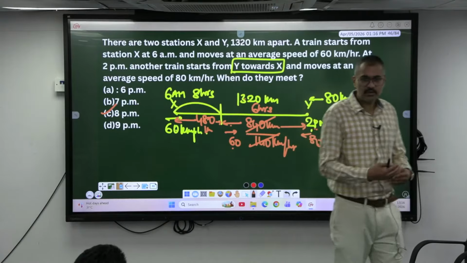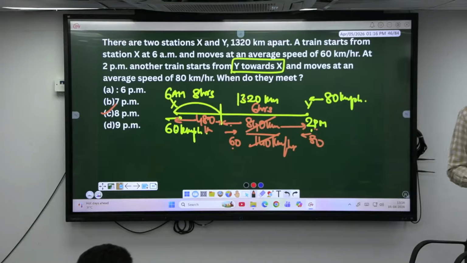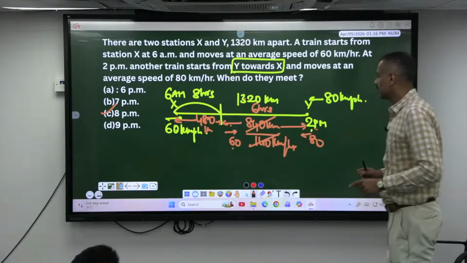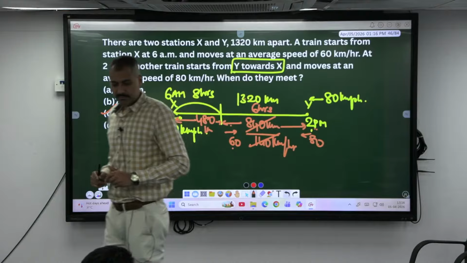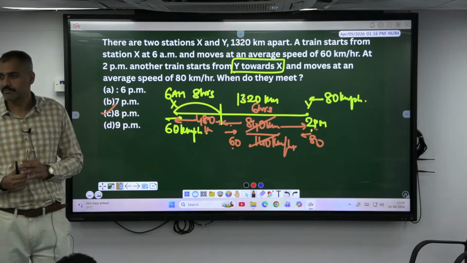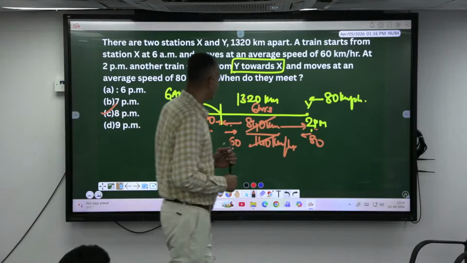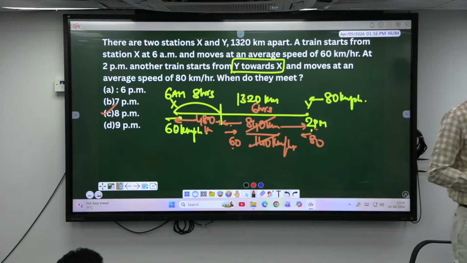Okay, relative speed concepts only, but ignore the length of the train, just meeting. If you consider the length of the train also, doesn't make any difference. To cross each other, train length matters. To meet, finish, sir. Any doubt?